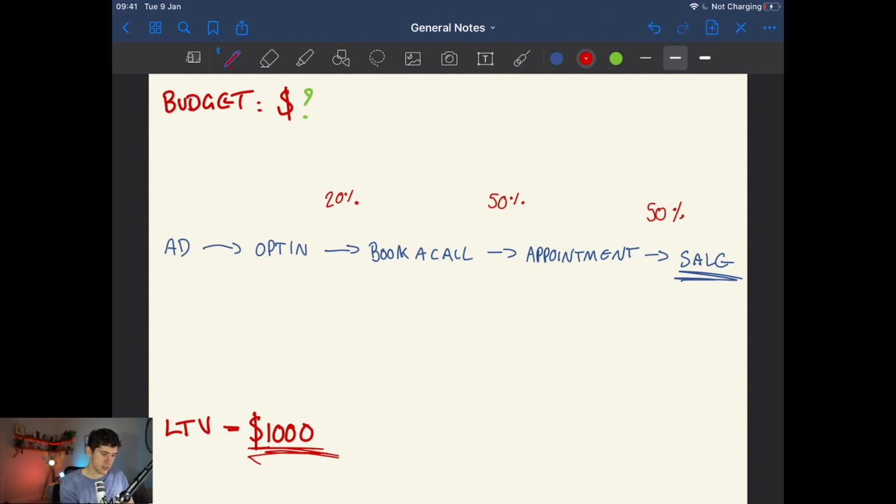And let's say that 20% of the people that click on our ad opt in to that free guide or that initial thing. So we have our ad, 20% of the people then opt in, 20% of those people then book a call, 50% of those people book an appointment, and then 50% of those people will then convert into a sale. So these are numbers that I've just made up, but you need to go and find out these different percentages at each of these different stages of your funnel and your business.